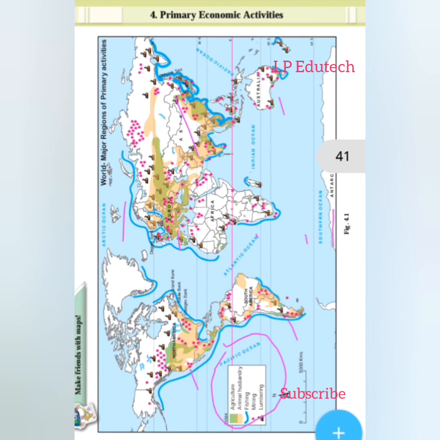With the help of the given index, it is very helpful to understand the distribution of these primary activities overall in the world.